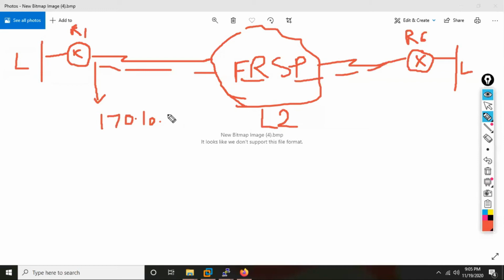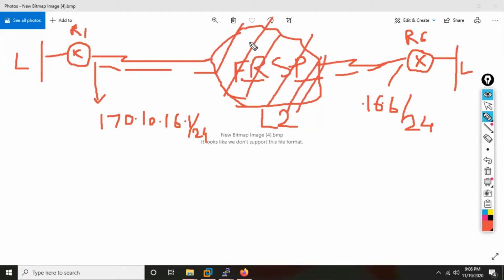So that's the reason, suppose I put this subnet IP address here, 172.16.1.24. Over here the IP address has to be what? 16.6 slash. That means it is as good as what? R1 and R6 are directly connected. Even though they are connected to this cloud, as for R1 and R6, it is as good as what? Transparent. This cloud is like transparent, it's not existing.